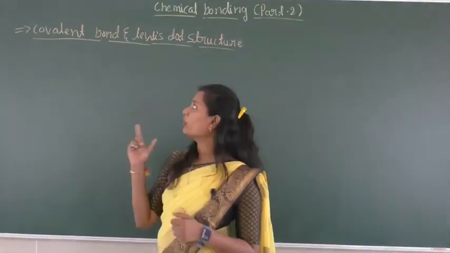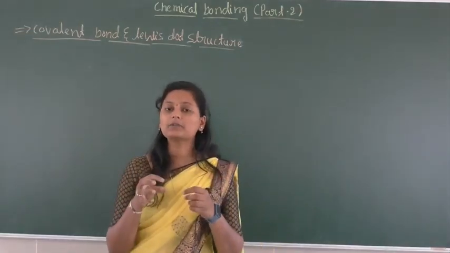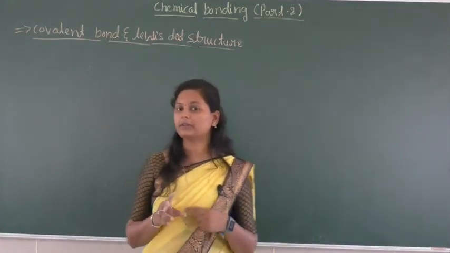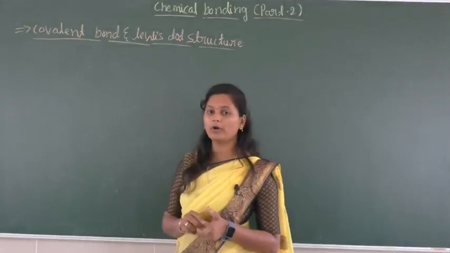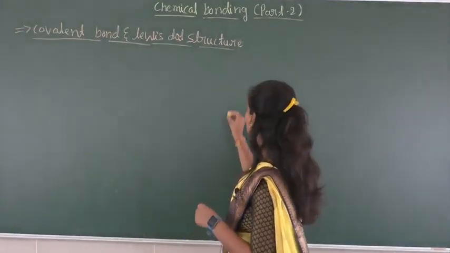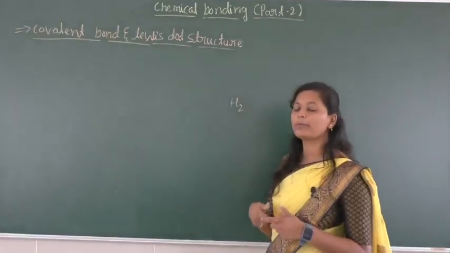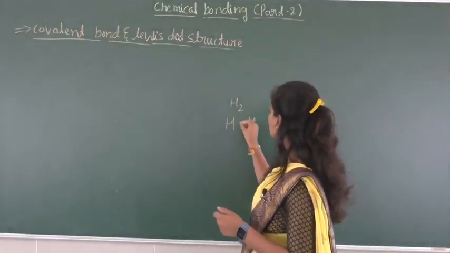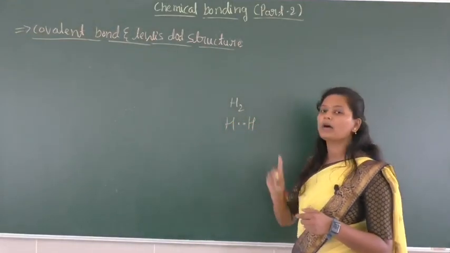Okay, so here in a covalent bond, when atoms combine by mutually sharing electrons, such type of bond is called a covalent bond. For example, if we consider H2, the H2 is formed by a covalent bond. Here the hydrogen shares its one electron with another hydrogen to form a bond.